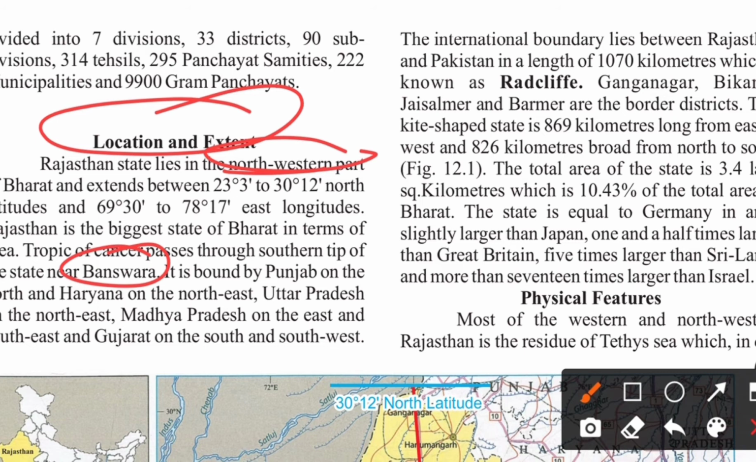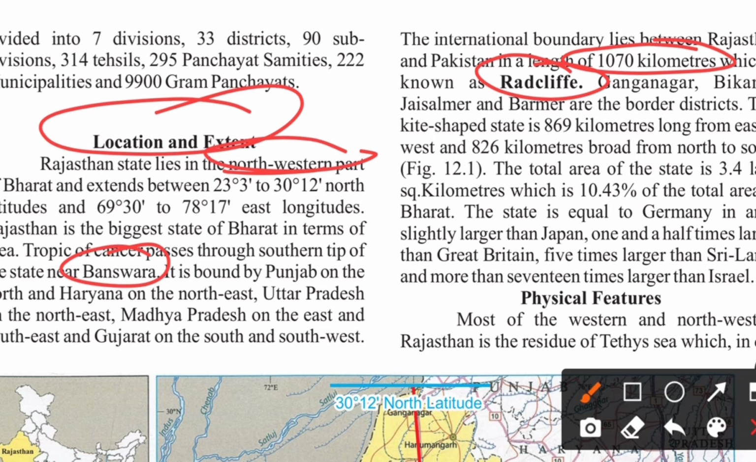If we talk about the international boundary, it lies between Rajasthan and Pakistan, and its length is 1070 kilometers. This question has been asked, and this boundary is known as the Radcliffe Line. You need to remember what this international boundary is called. Ganganagar, Bikaner, Jaisalmer, and Barmer are the border districts.